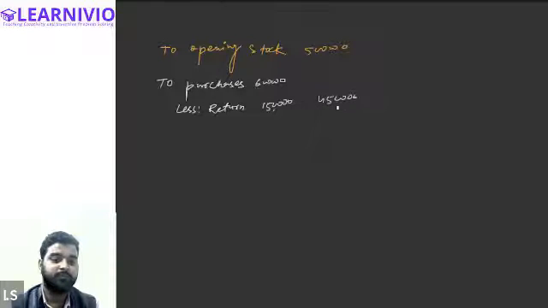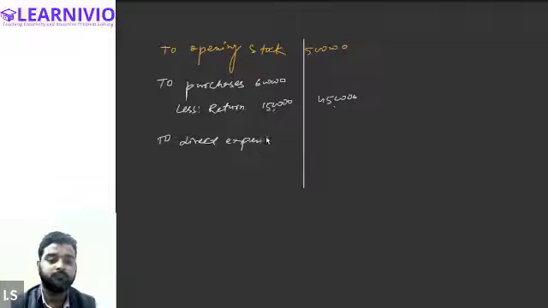This will be written in the final column. All right. Then all the direct expenses will be recorded here. Is this clear, everyone? And also, if there are wages and salaries given, that will also be written on the debit side of the trading account.